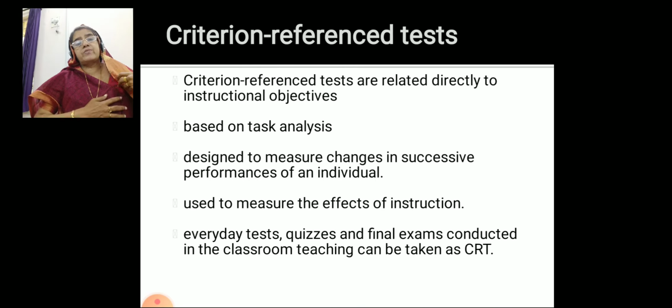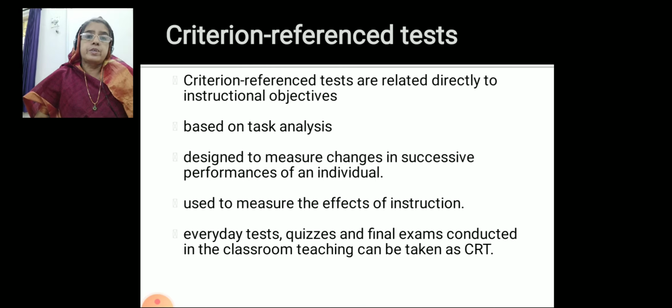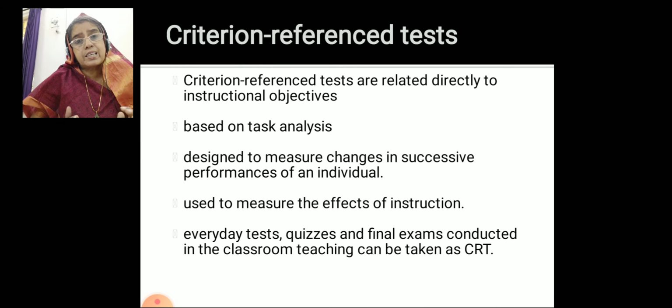So criterion referenced tests are mainly to understand the teaching-learning process better, by the students as well as by the teachers. And CRT is conducted based on task analysis. What task am I going to give to my students for achieving this particular instructional objective?